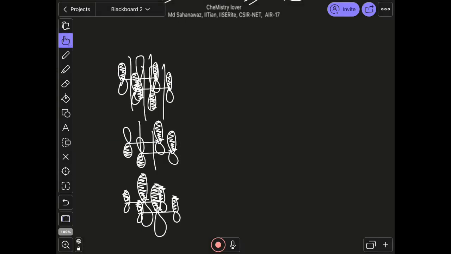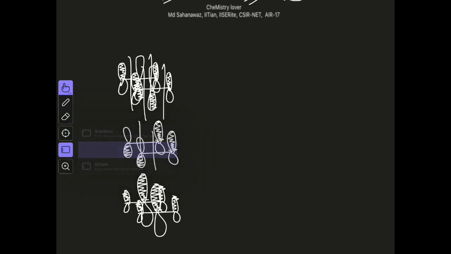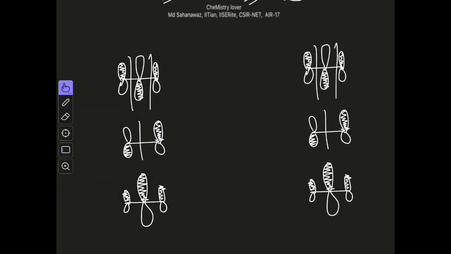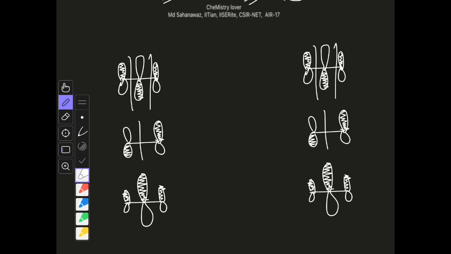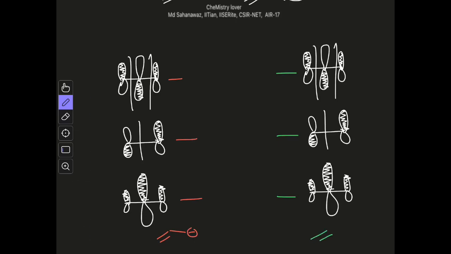Okay, so now let me go to the previous thing. So this is the thing, we can copy it from here to here, and now we will draw the energy levels of the two species, this one and this one. The red one represents allyl anion and the green one represents allyl cation. In case of allyl anion, these two orbitals will be filled with electrons, and in case of allyl cation, only this orbital will be filled with electrons, right?